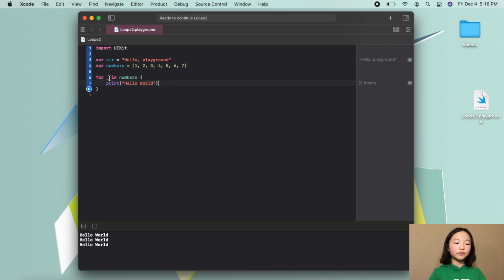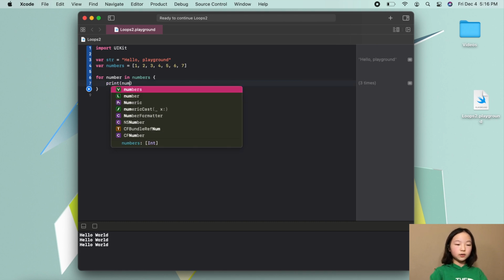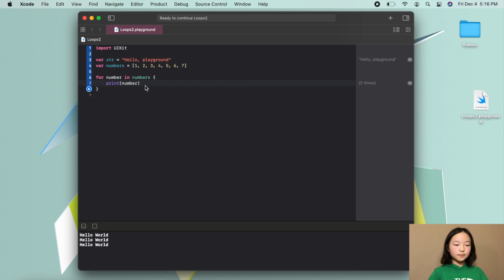And to do that, I'll have to change our underscore to an actual variable number, let's say. And let's print out number in our block of code. And now if we run our code, then we should have every element inside of the numbers array printed out. Okay, so here we have all of our elements inside of this array in our console.